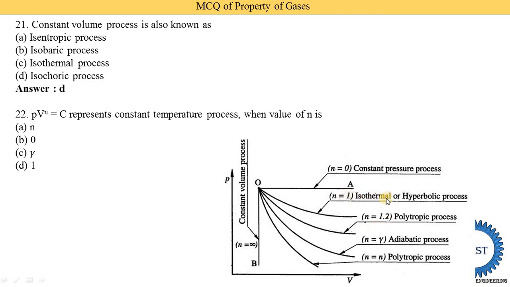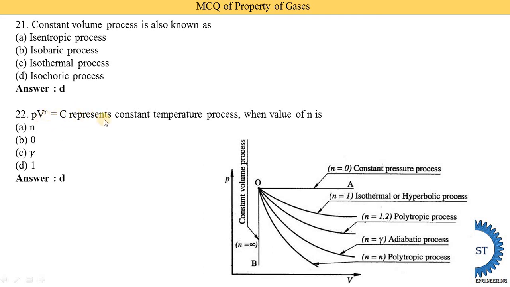Constant temperature means it is an isothermal process. Okay, it means n is equal to 1, at that time we call it the isothermal process. So when n is equal to 1, then we say that it is the isothermal process. So option D is the correct answer.